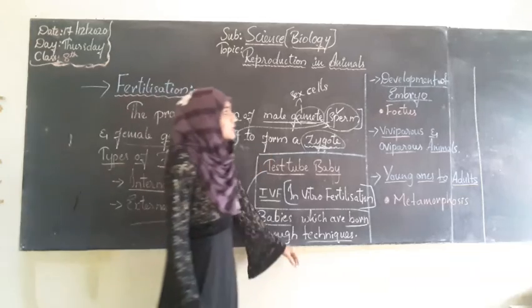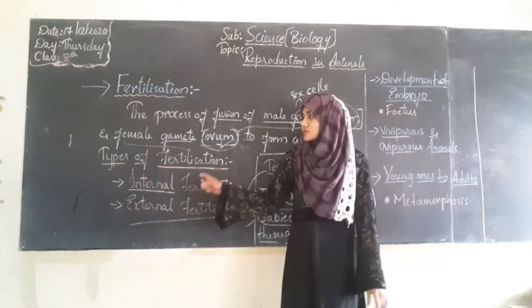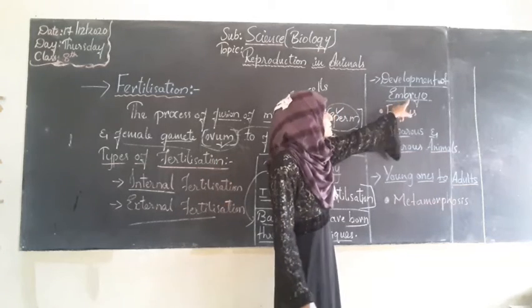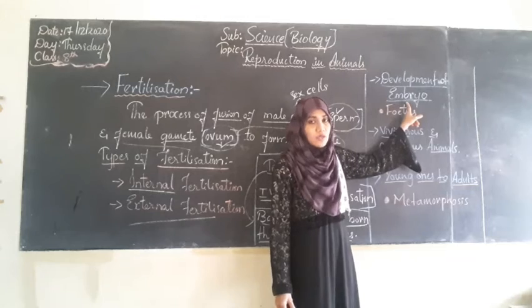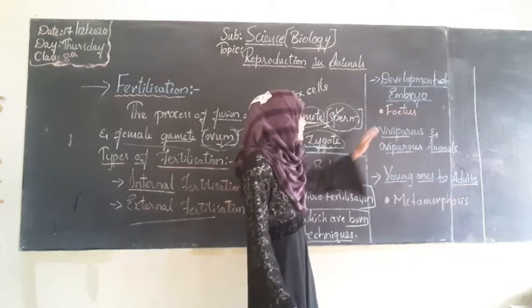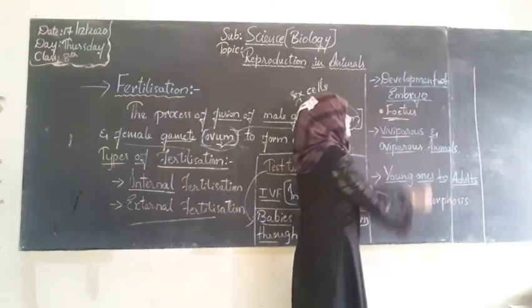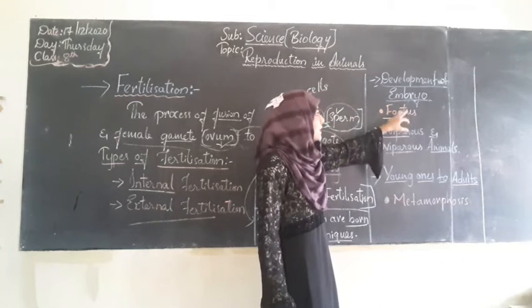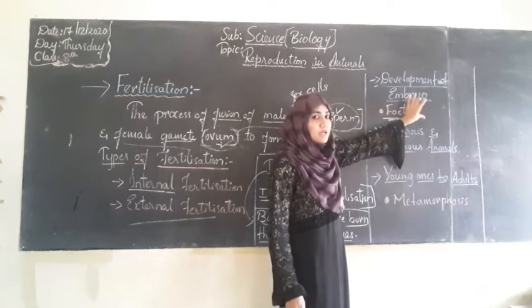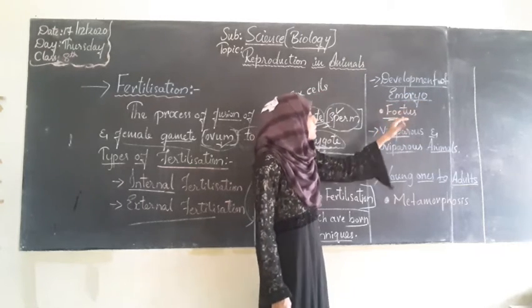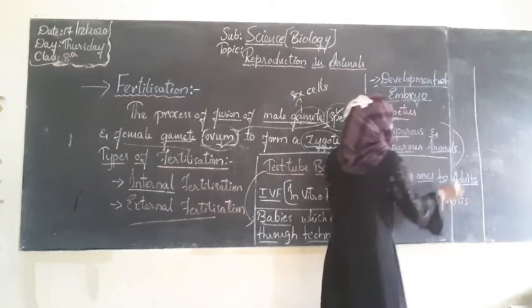Moving on, we will also see the development of the embryo. As soon as the fertilization process happens, the embryo starts developing. What is this embryo and how does it develop? How does it protect the fetus? We will see the term fetus in this sub-concept, development of embryo. We will see in detail with the help of some graphical pictures and images. Afterwards we will discuss oviparous and viviparous animals.